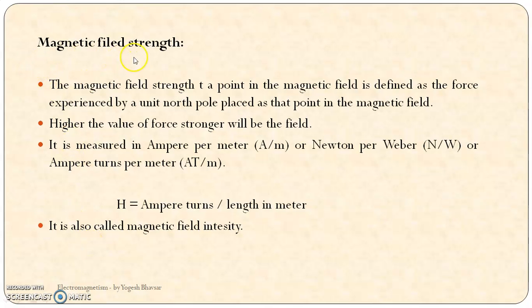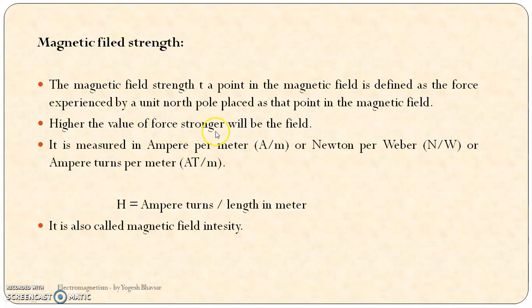And the last one is magnetic field strength. The magnetic field strength at a point in a magnetic field is defined as the force experienced by a unit north pole placed at that point in the magnetic field. See, there is a magnetic field, and at a point P in the magnetic field we want to define the magnetic field strength. So that is the force that point P will feel. That is the magnetic field strength.